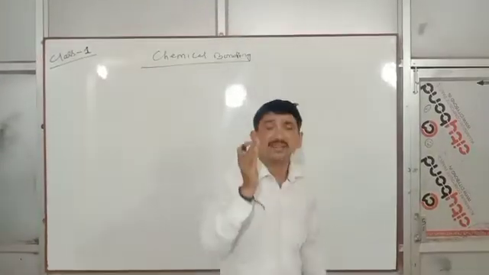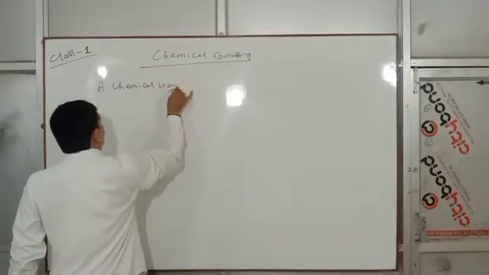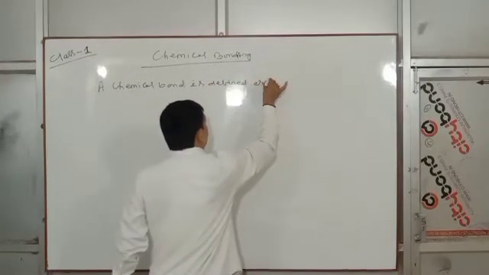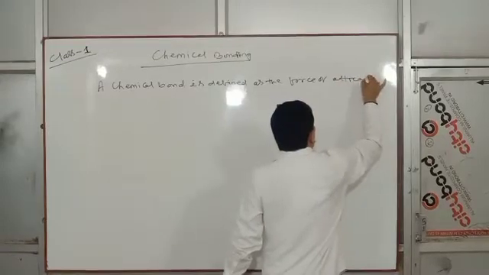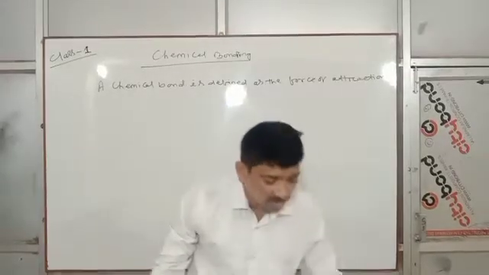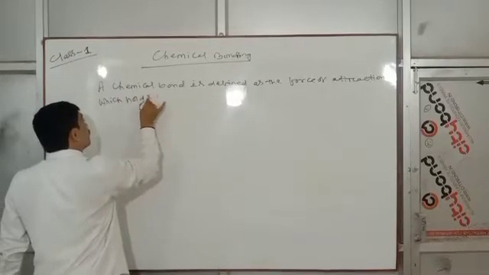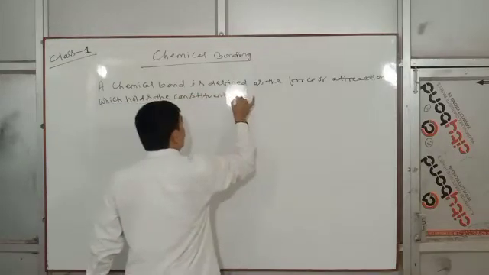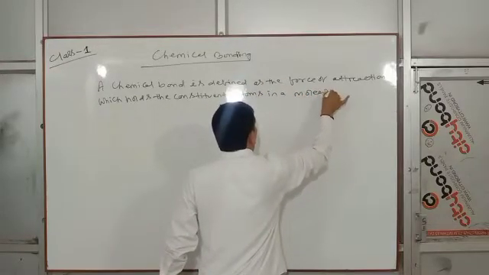A chemical bond is defined as the force of attraction which holds the constituent atoms in a molecule.